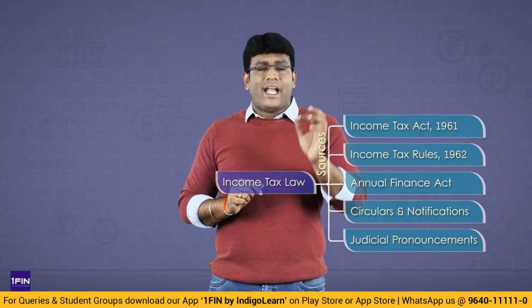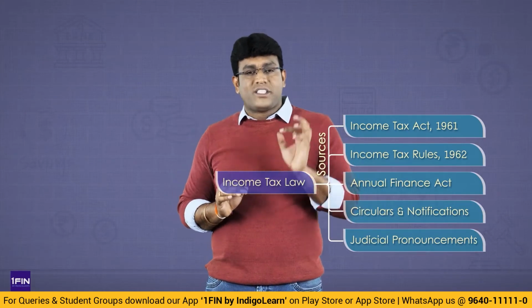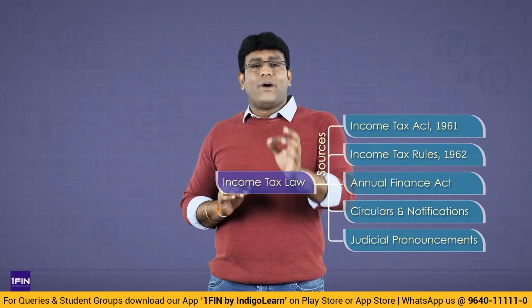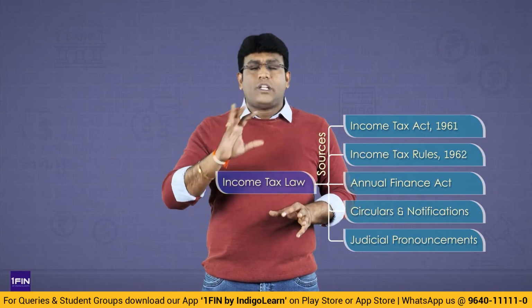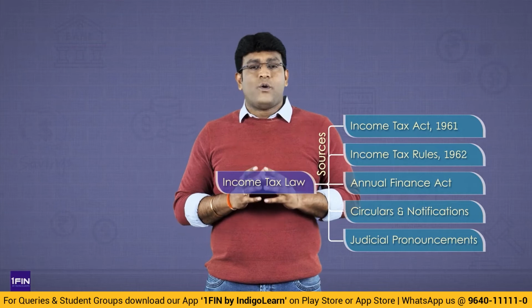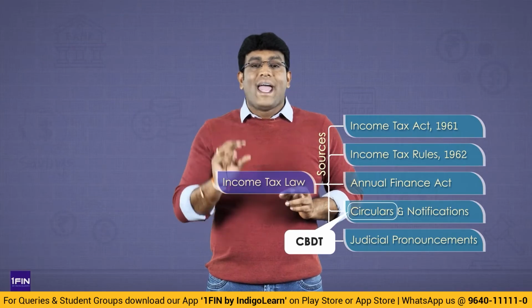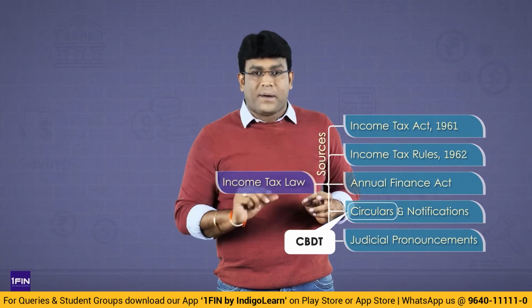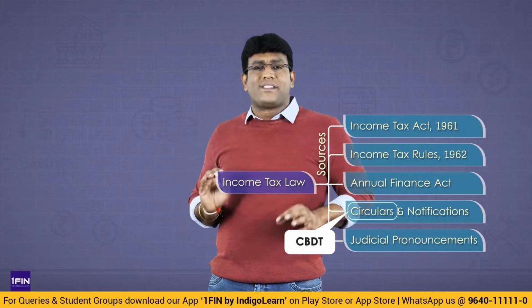So what are the sources of income tax? Number 1, Income Tax Act 1961. Number 2, Income Tax Rules 1962. Number 3, Annual Finance Act. Number 4, Circulars and Notifications. These circulars and notifications are given by CBDT only, that is, the Central Board of Direct Taxes. Circulars are clarificatory in nature and these circulars are binding on the income tax officers.